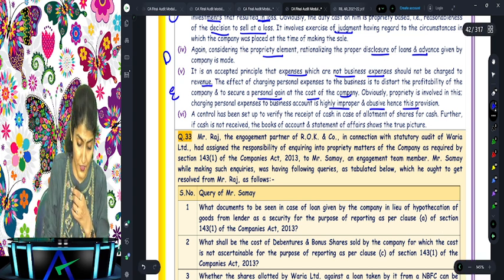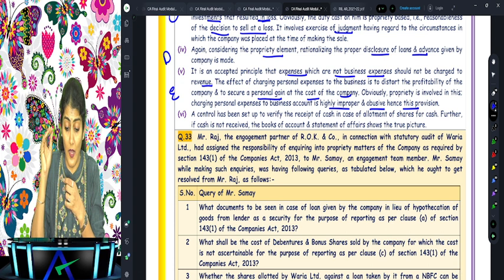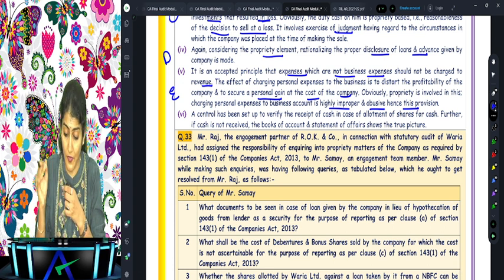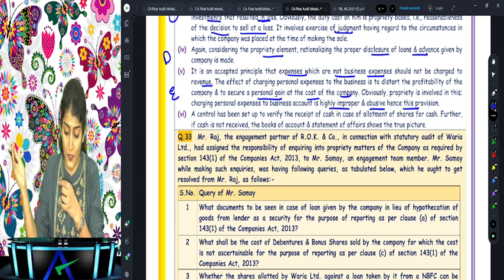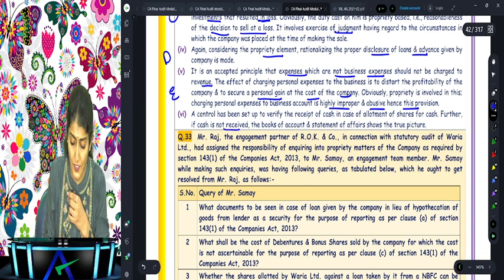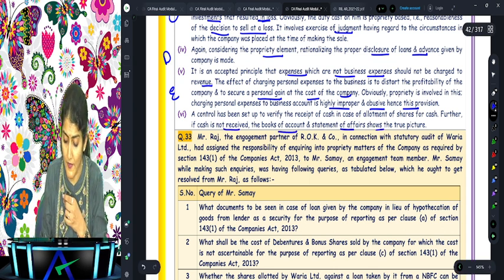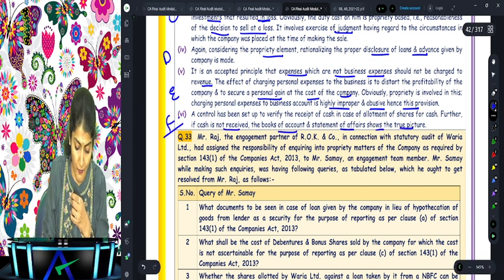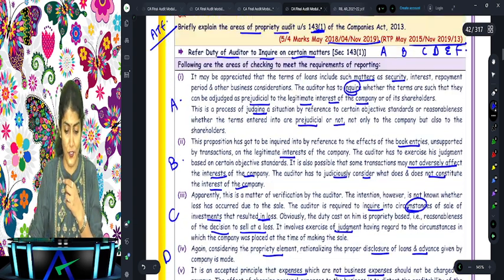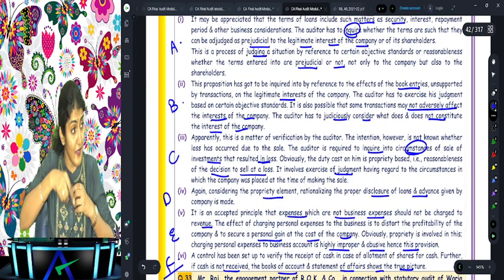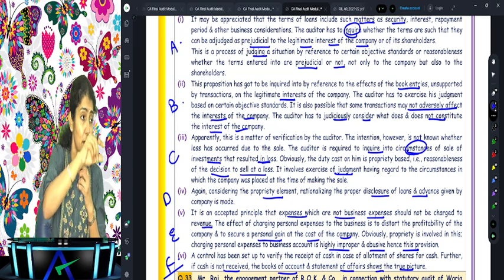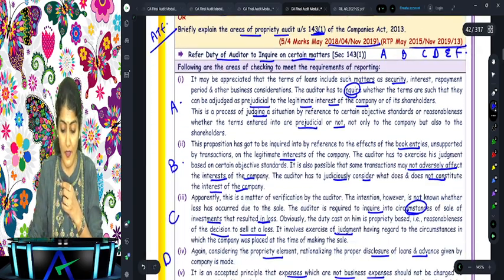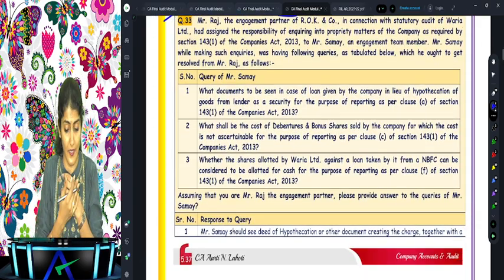Hence, this is the provision. And then the last one, a control has been set up to verify the receipt of cash in case of allotment of shares for cash, and further, in case cash is not received, whether the books of account and the statement of affairs show a true and fair picture. Right, so first you have to write down the points, and the reasoning behind the inquiry for each of these points is also what is written in the answer over there. Are you understanding that? Okay.